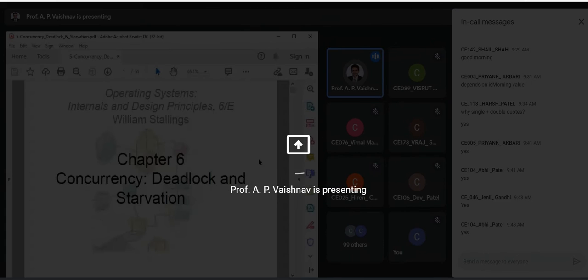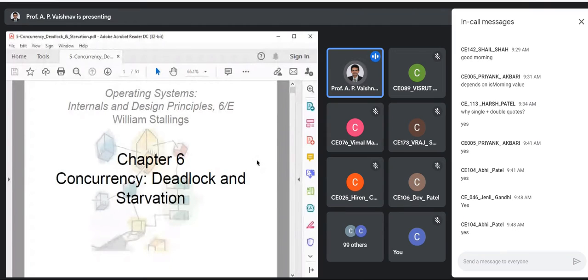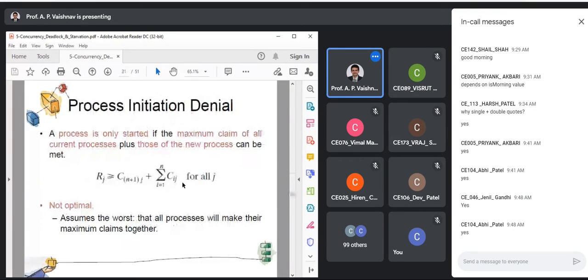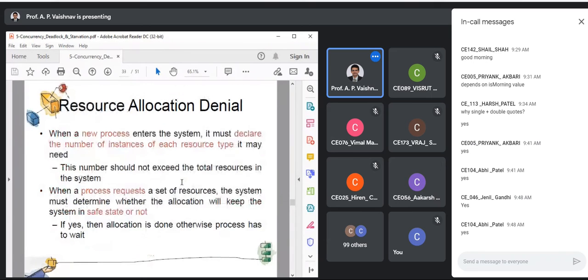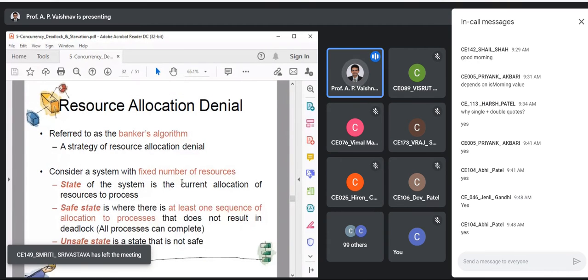So first we'll look at the algorithm and the approach, and then we'll see a solved example. That will be the approach. So, resource allocation denial. The strategy was something like this: you have to declare all the resource requirements in advance, and then we look at the current state of the system.